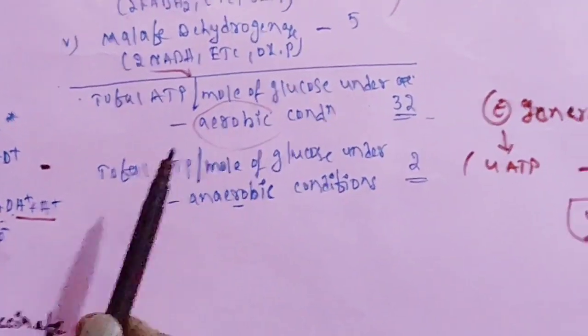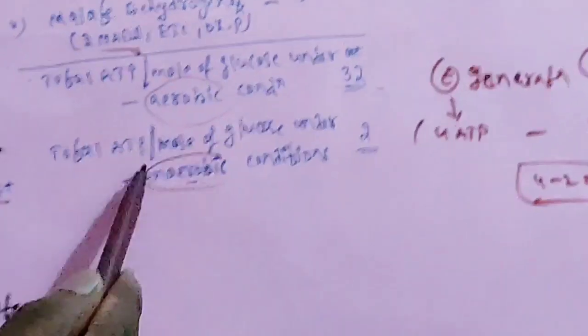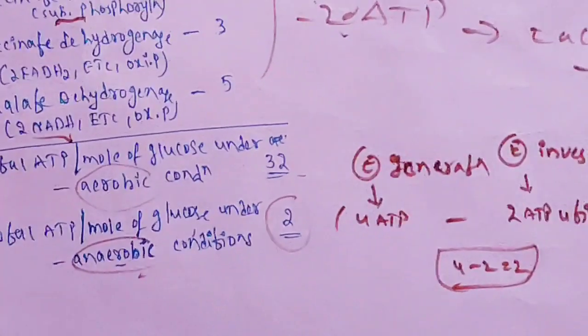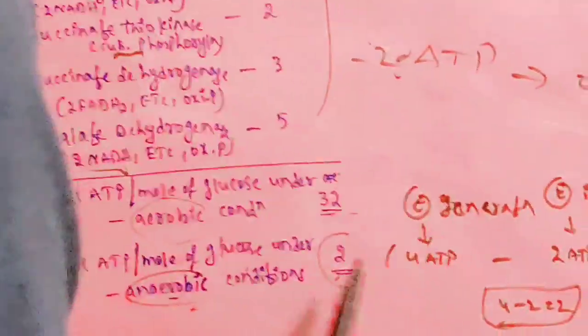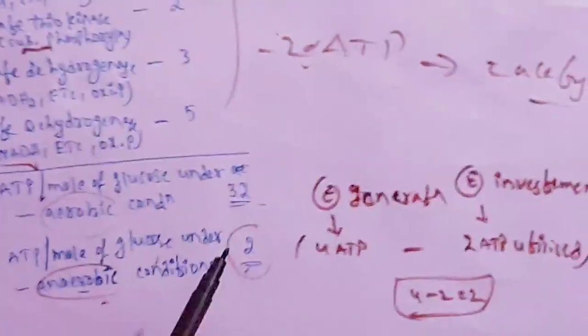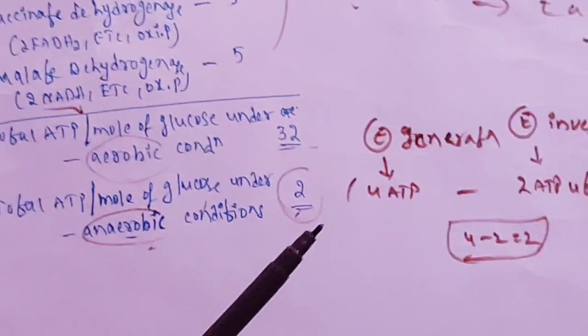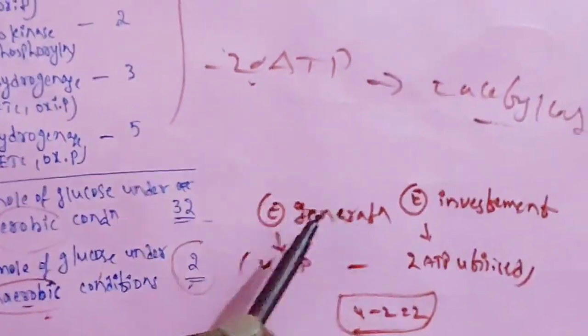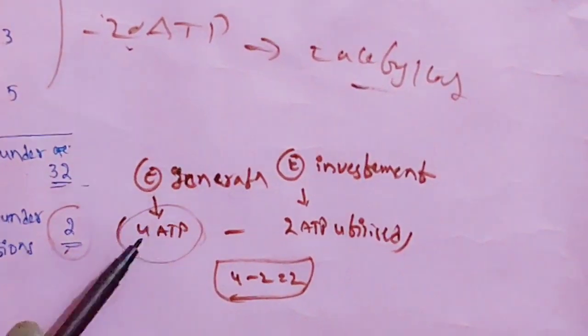Total ATP per mole of glucose under anaerobic condition: how many? 2. How 2? We know that these 2 ATPs are from glycolysis, not the citric acid cycle. In the citric acid cycle, in anaerobic condition, no ATP will be produced. In the energy generation phase of glycolysis, 4 ATPs are produced.